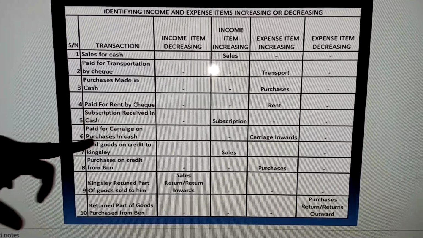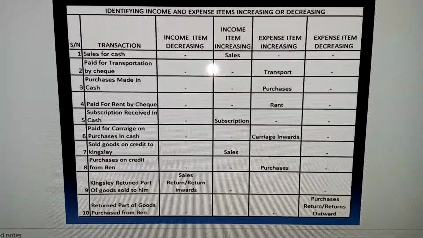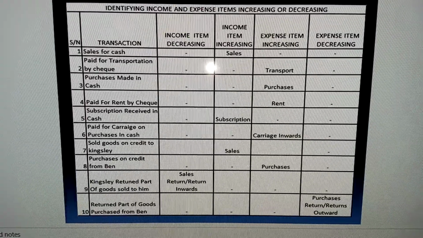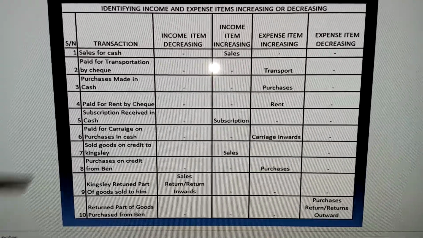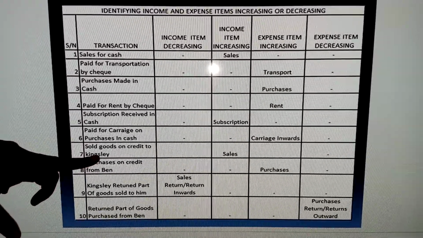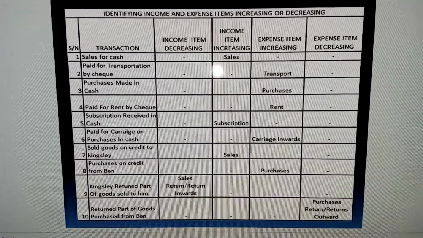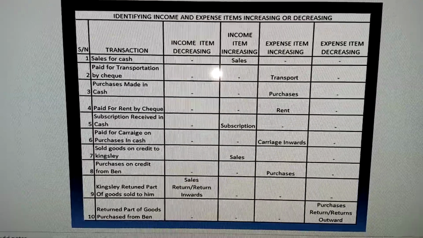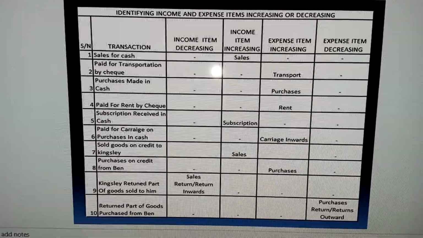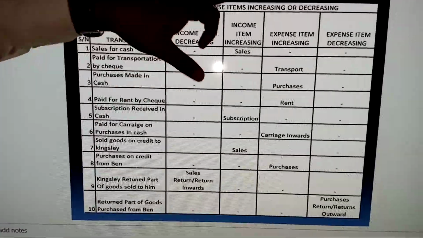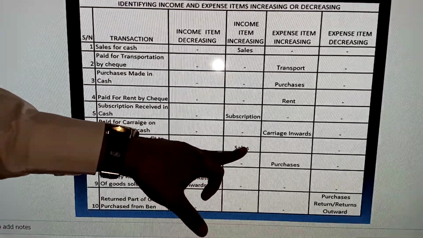The next one says sold goods on credit to Kingsley. Remember, when you sell on credit to someone, that person is called a debtor. So debtors are assets. And then we have sales here and Kingsley. Kingsley is the debtor here. So debtor is an asset. You have to go back and understand what we said in the asset class. So here we have the income as sales. Sales is increasing here, as you can see.